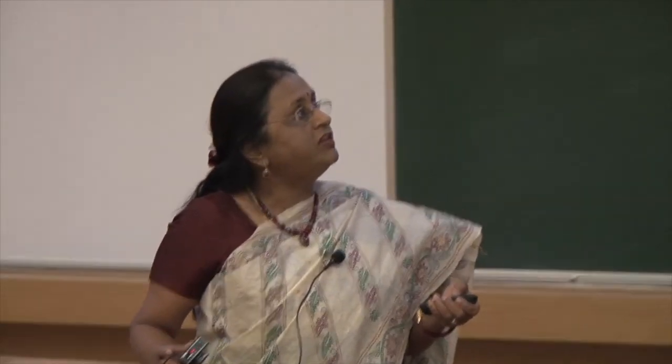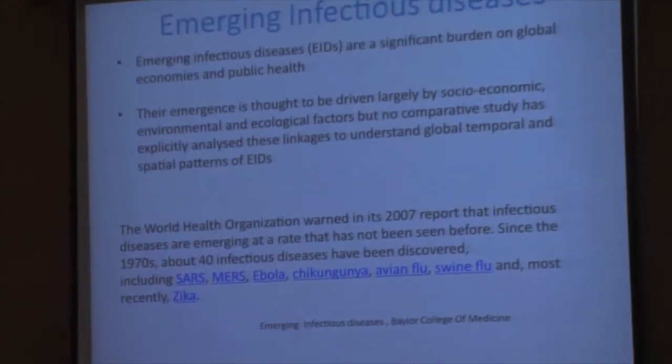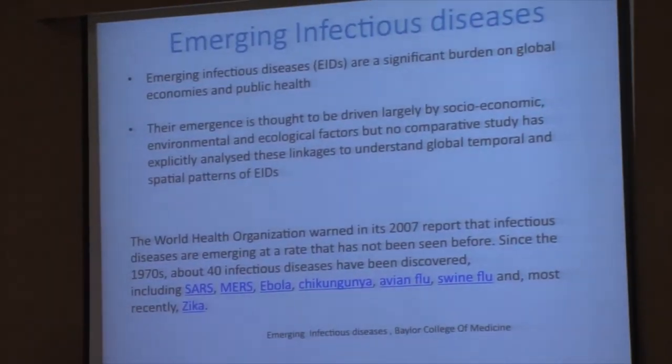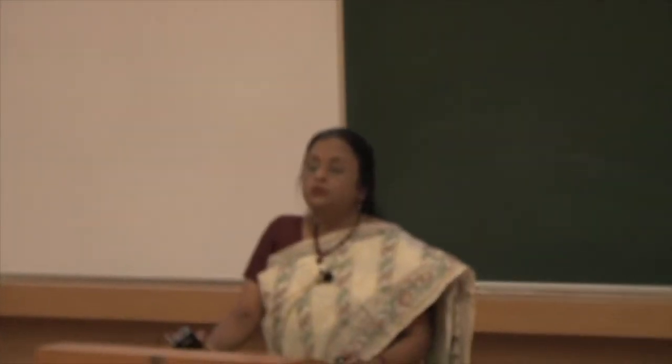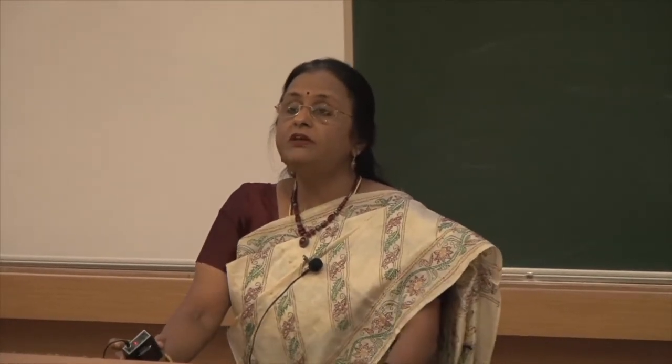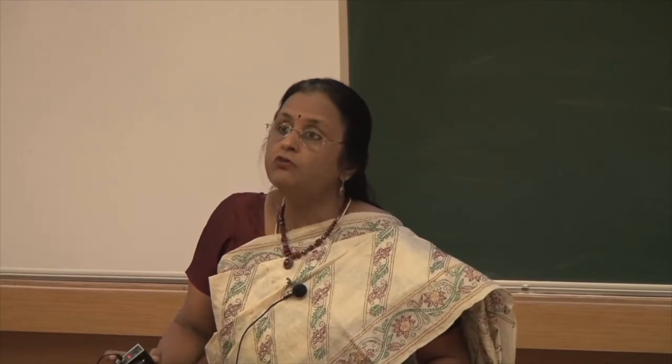The World Health Organization has warned in its 2007 report that infectious diseases are emerging at a rate that has not been seen before. Since the 1970s, 40 infectious diseases have been discovered, and these are some of them. Just a little bit of information about SARS. SARS is a severe acute respiratory syndrome, which cropped up in the Guangdong province of China.